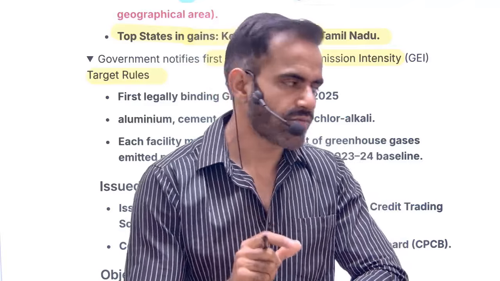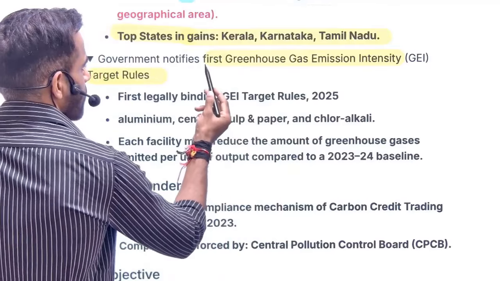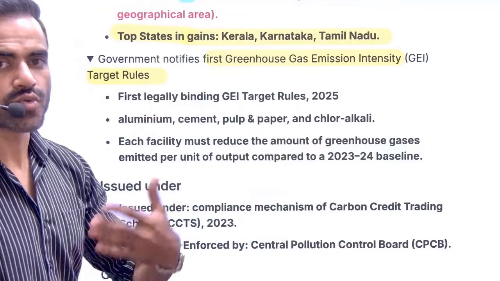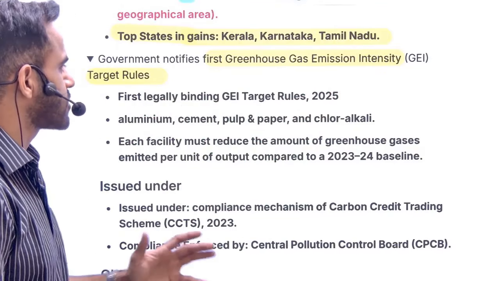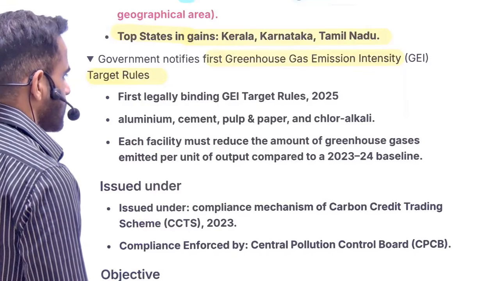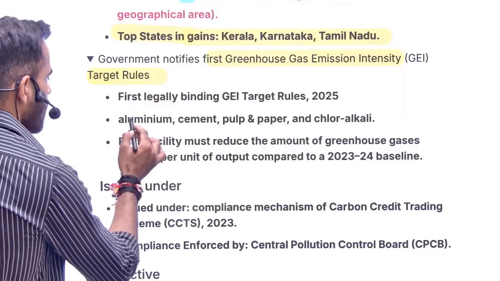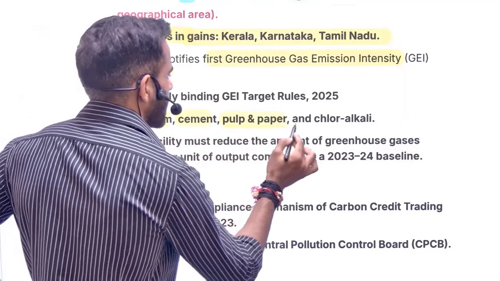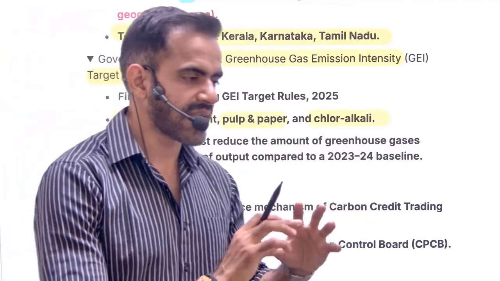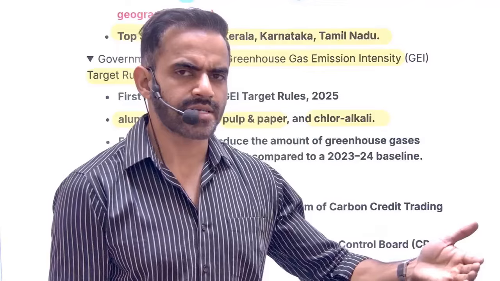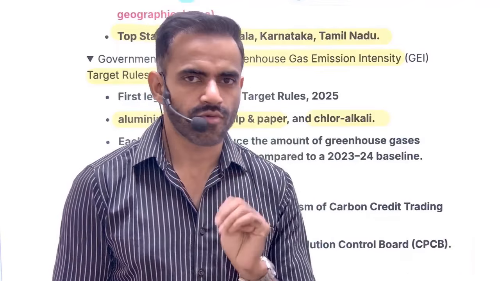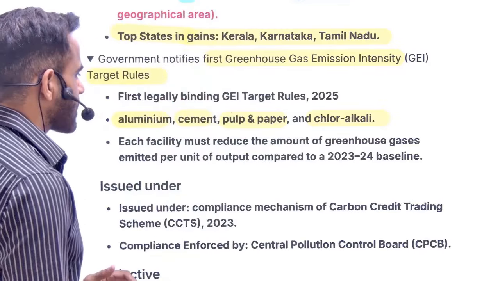That is the concept of the first greenhouse gas emission intensity target rules. That means how much greenhouse gases you can emit. This is a target specified by the government for 4 sectors: aluminium, cement, paper and pulp, and chlor-alkali. Now, the examiner can trap you by saying it has been specified for 10 sectors or 3 sectors. You need to remember these sectors, and the total is 4 sectors. For them the target is specified.